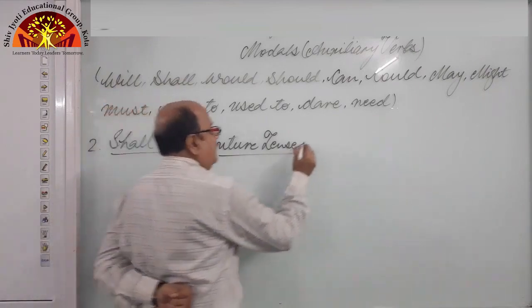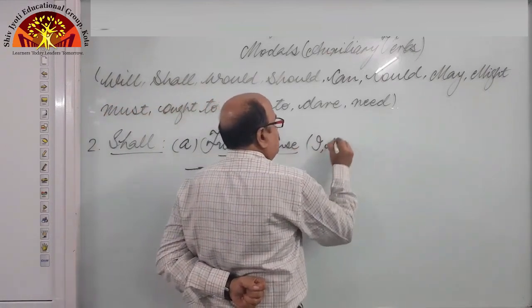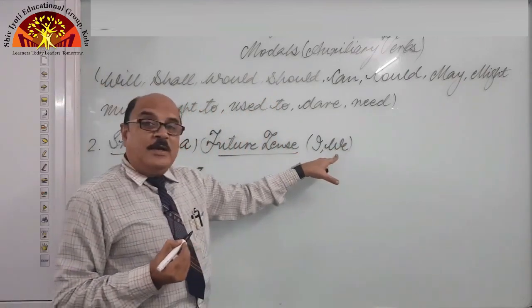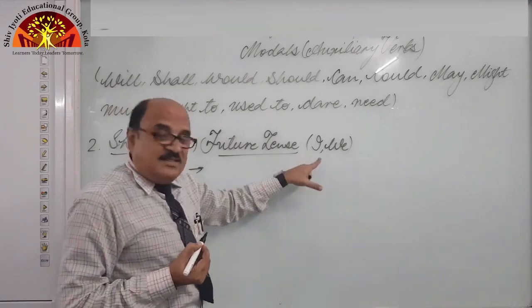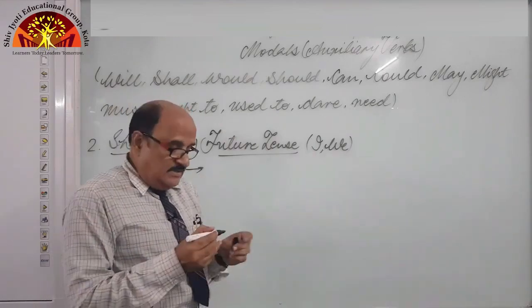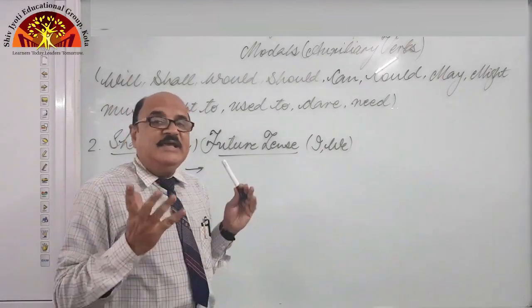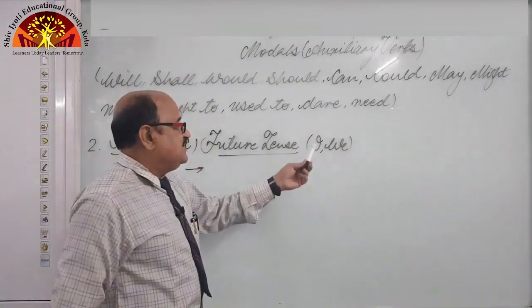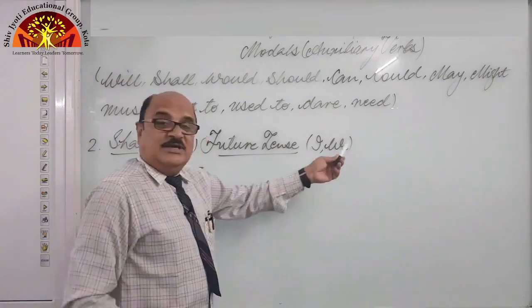So in future tense we use shall for the subjects I and we. But if the subjects are other than I and we, meaning you, they, he, she, it, in future tense we use will. But if the subjects are I and we, use shall.